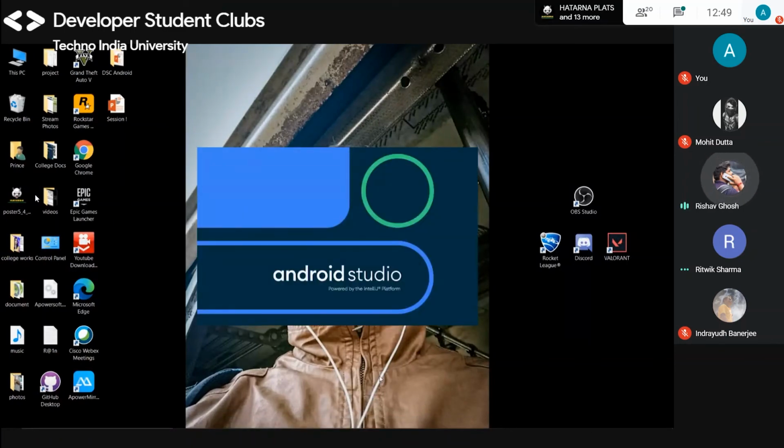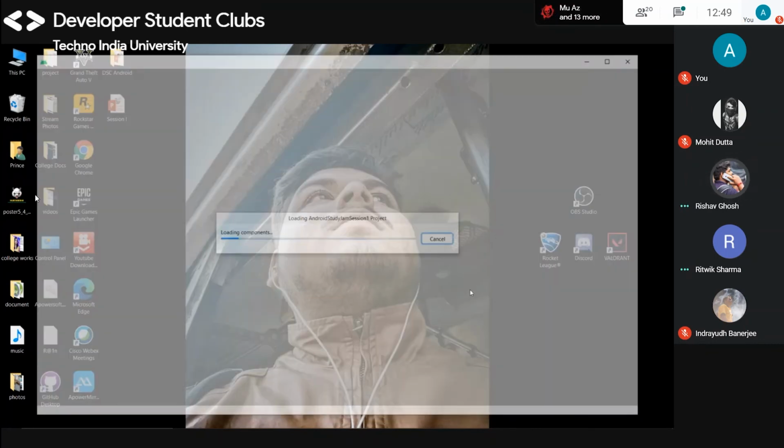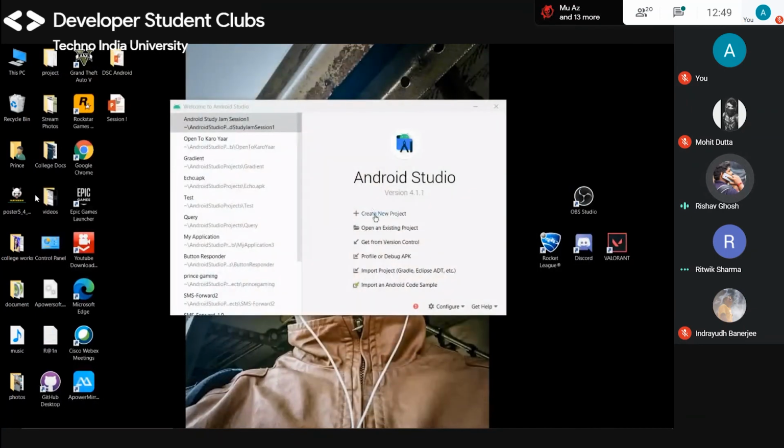Do you remember there were some tablet and Wear OS settings in Android Studio? Let me open it. Okay, there is New Project.